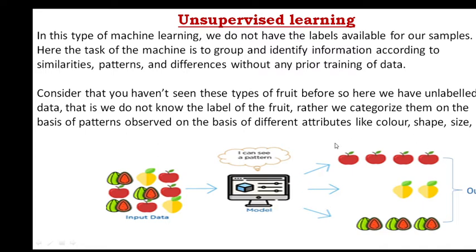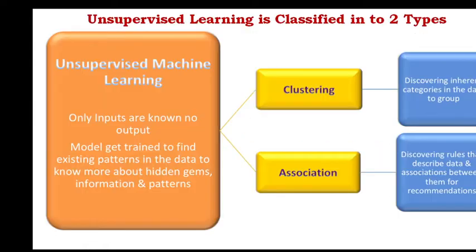These belong to the apple group. These belong to the mango group. These belong to the strawberry group. Like this is the output which was given by the unsupervised learning. In unsupervised learning, we have two types. One is clustering and one is association rules.